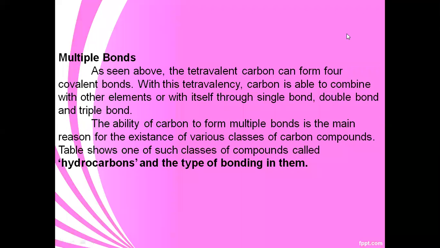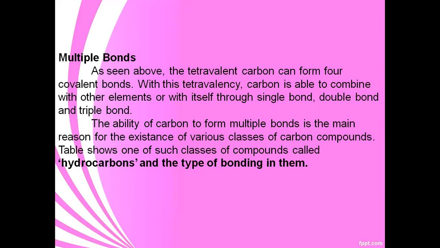Already we know that the carbon atoms attain stability by sharing electrons. At the time of sharing electrons, it forms a bond, that is either a single bond, double bond or triple bond. So the ability of a carbon to form multiple bonds is the main reason for the existence of various classes of carbon compounds. The table shows one such class of compounds called hydrocarbons and the types of bonding in them.